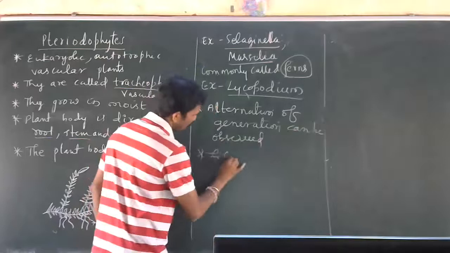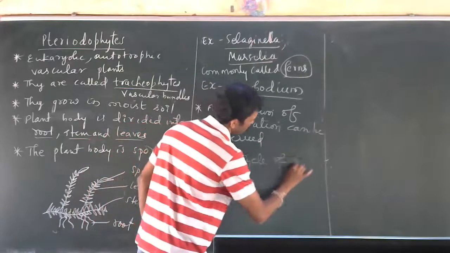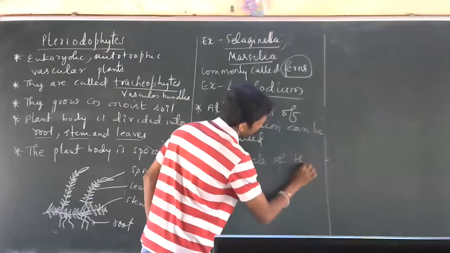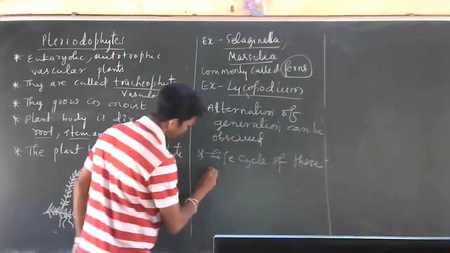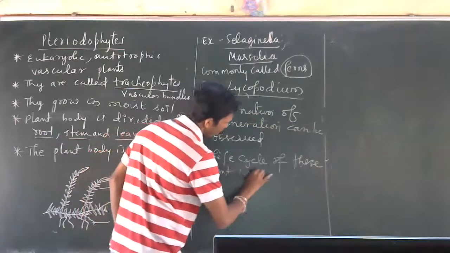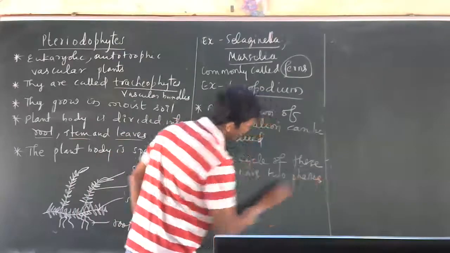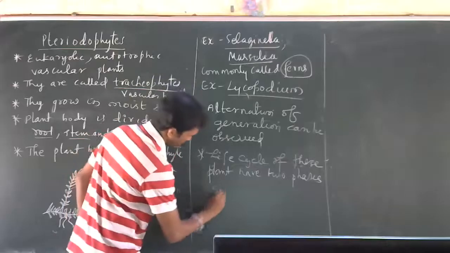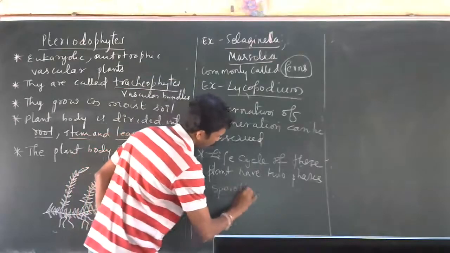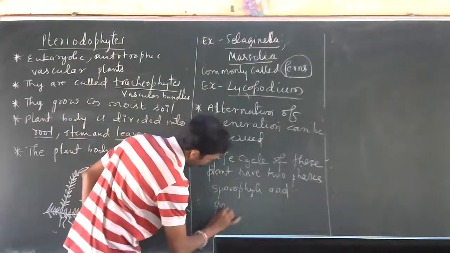So the life cycle of these plants has two phases, sporophyte and gametophyte.